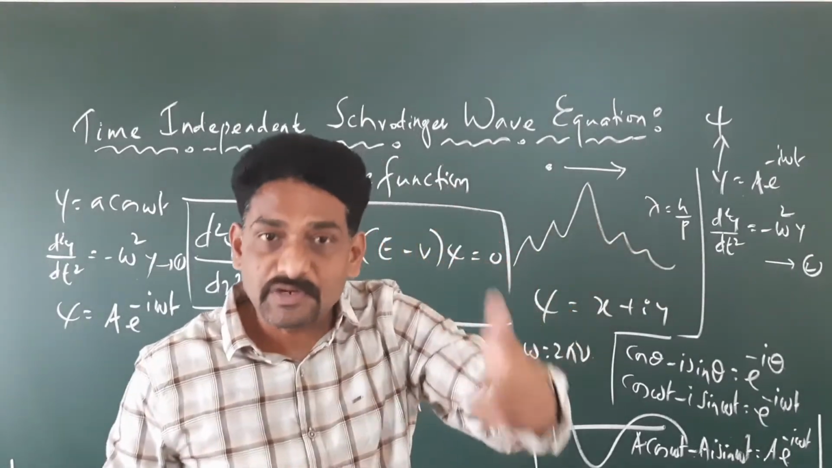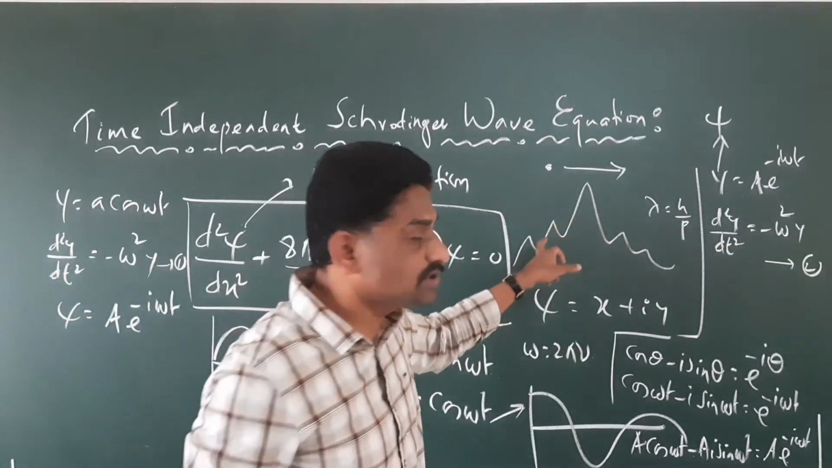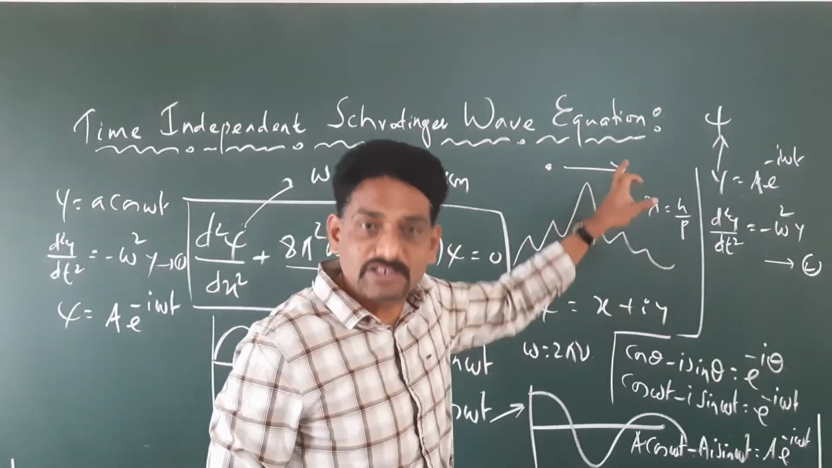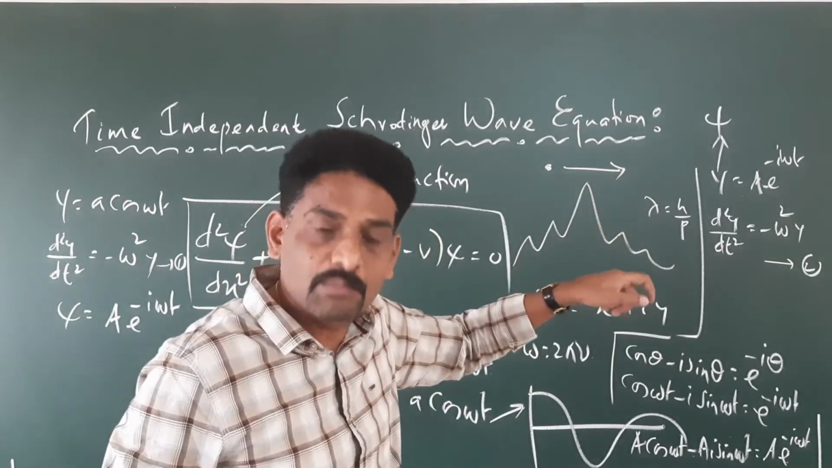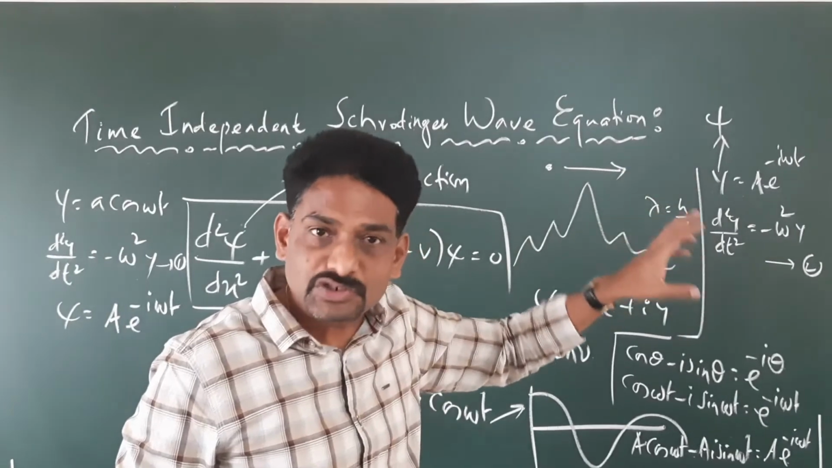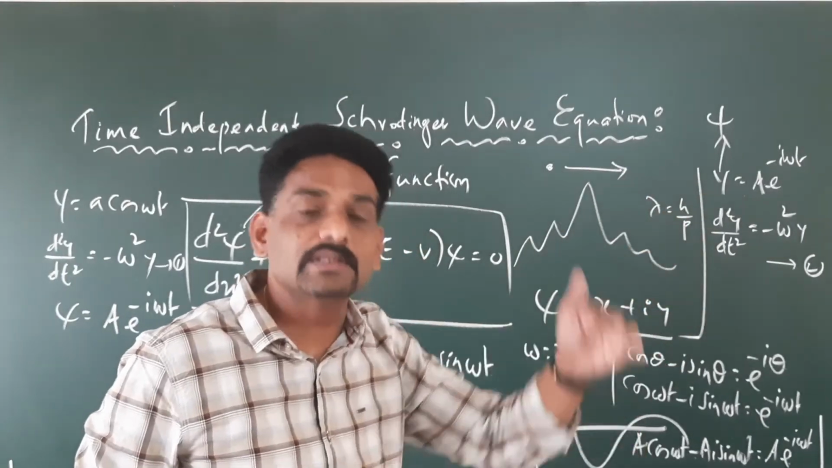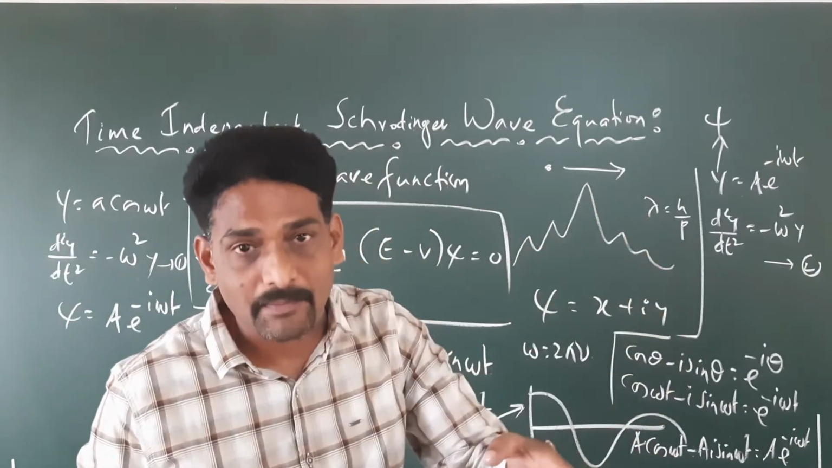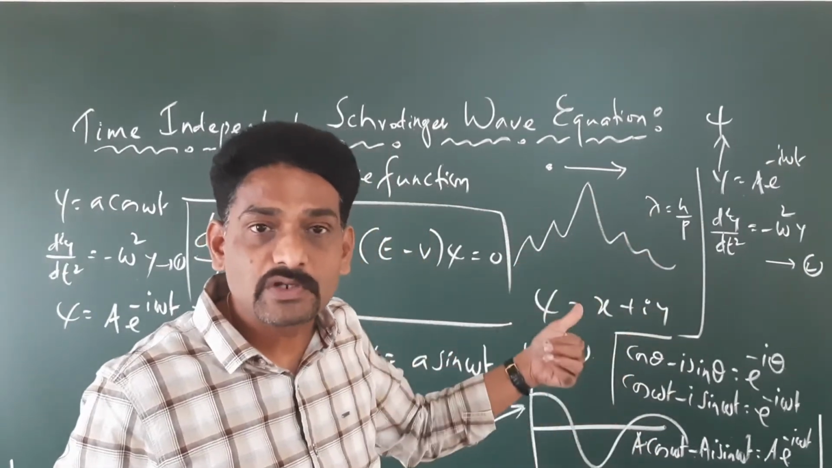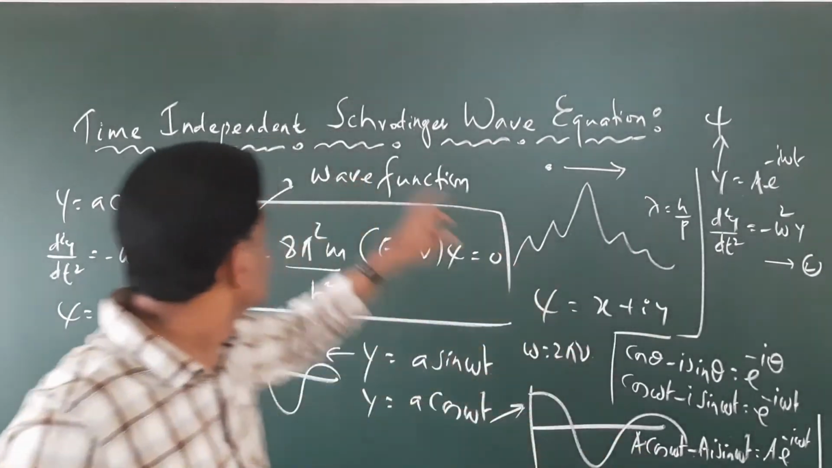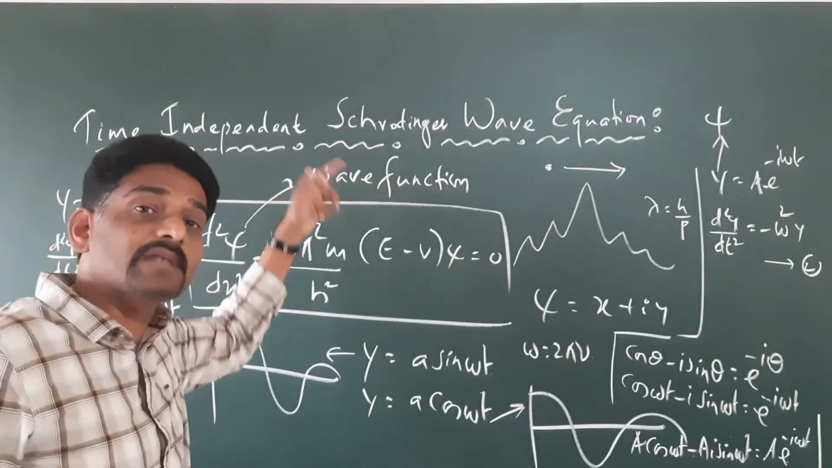If your equation represents both the position and the time, both the time and the status of the wave, the wave equation representing both the status of the wave in terms of position and time, that equation we call the time-dependent Schrodinger equation. Whereas this is time-independent. What is time-independent?